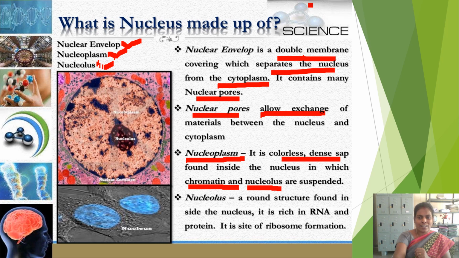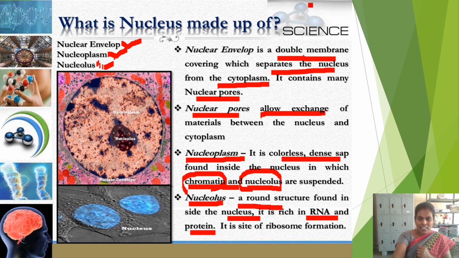It is present inside the nucleus, in which thread-like structures called chromatin, along with another round body called nucleolus, are present. Let us know about nucleolus. Nucleolus, just now I told you, is a round structure found inside the nucleus. It is rich in RNA, ribonucleic acids, and proteins. Nucleolus is rich in RNA, and more proteins are present in the nucleolus.